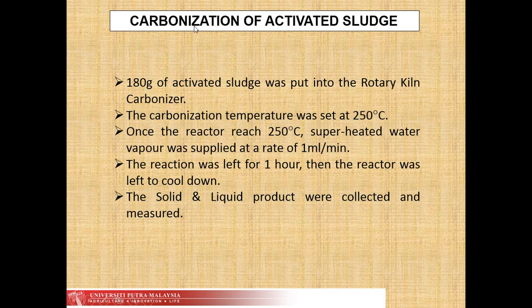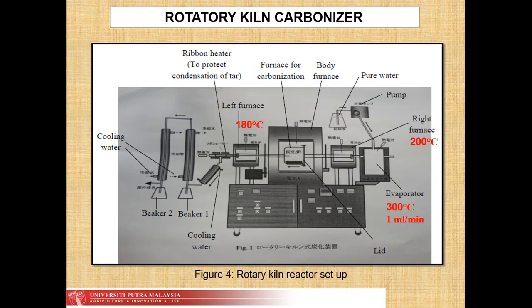Moving on, for the carbonization of activated sludge, 180 grams of activated sludge was put into the rotary kiln carbonizer. The carbonization temperature was set at 250 degrees Celsius. Once the reactor reached the temperature, superheated water vapor was supplied at the rate of 1 ml per minute. The reaction was left for 1 hour, then the reactor was left to cool down. The solid and liquid products produced were collected and measured.